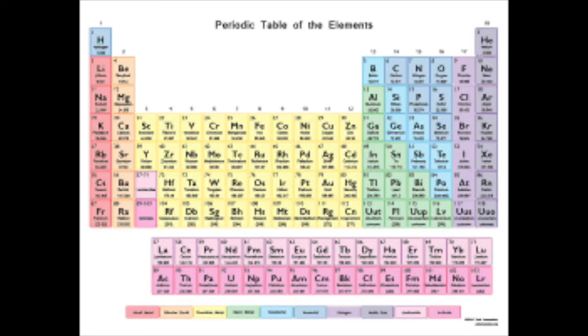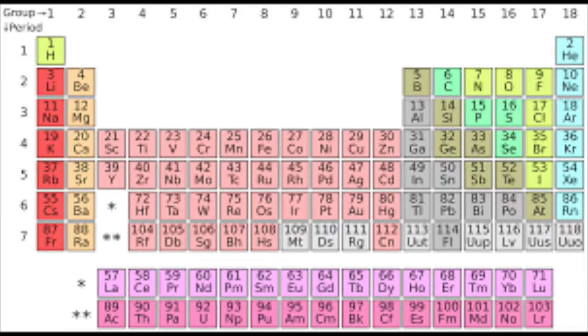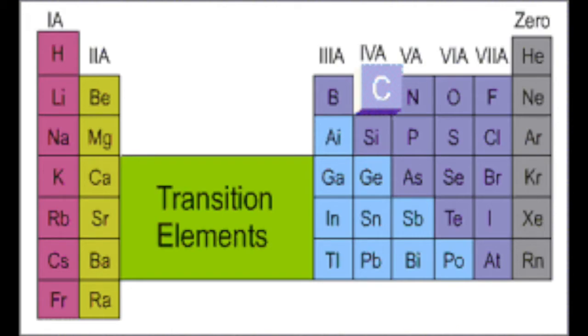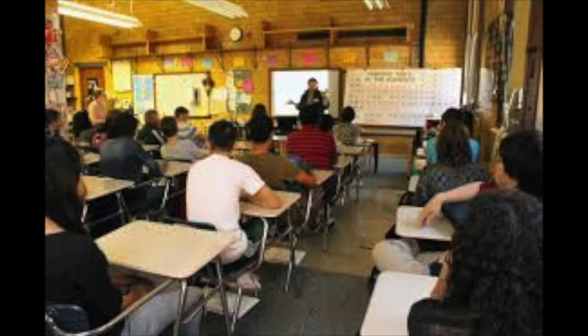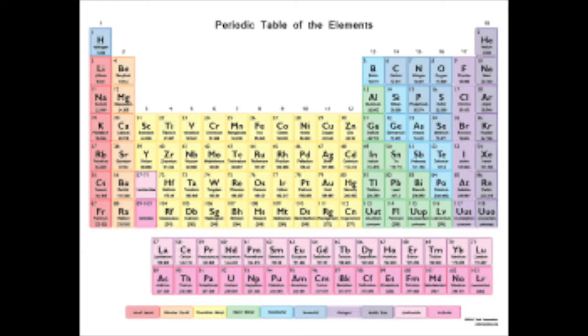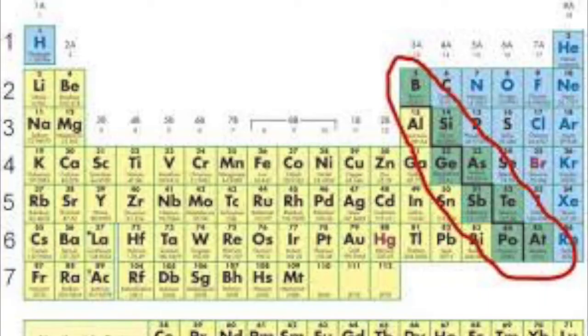Based on the fact that you're not so sure about the table, let's look at how the elements are organized. The periodic table is made up of 7 periods and 18 groups, though the periods aren't always talked about as much, but more or less talked about as the main periods. What I mean is that there are 8 main periods that are more focused on when talking about the periodic table in a normal high school chemistry class. For each of these elements, they're based on 3 types: metals, nonmetals, and metalloids.